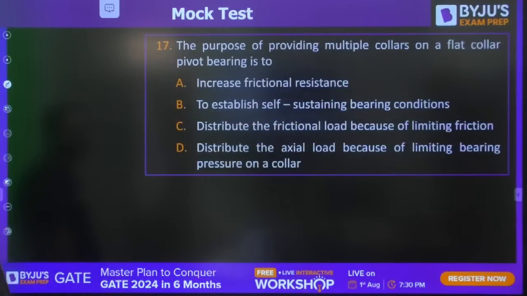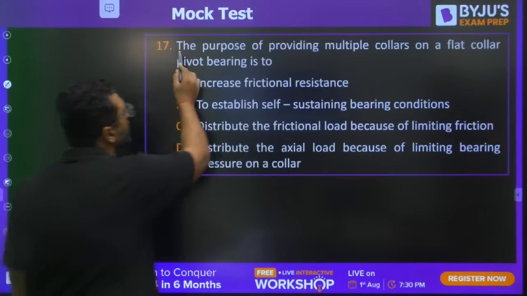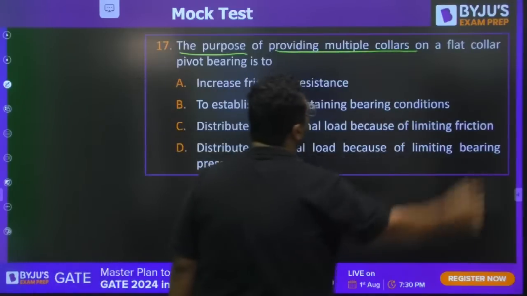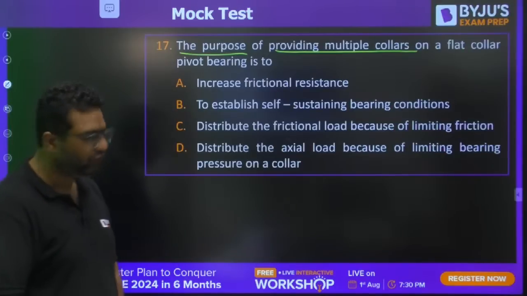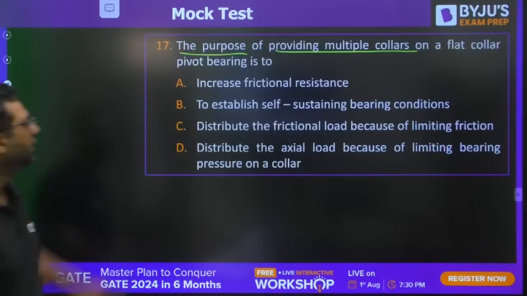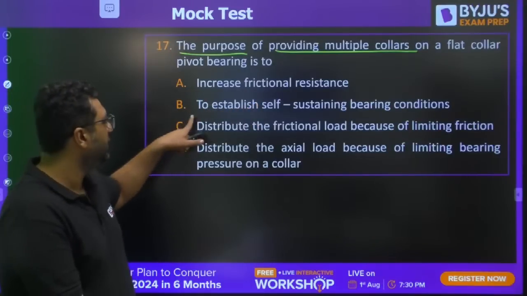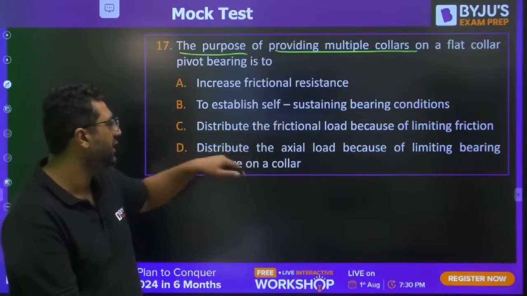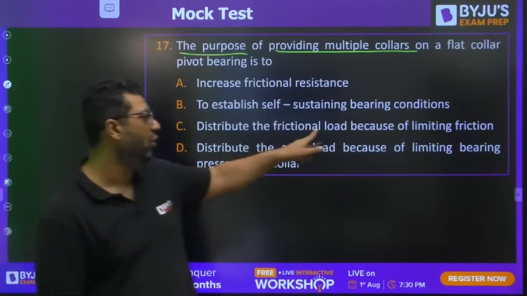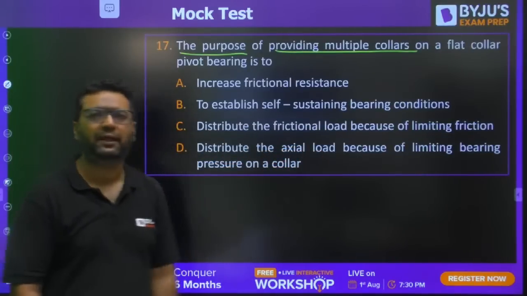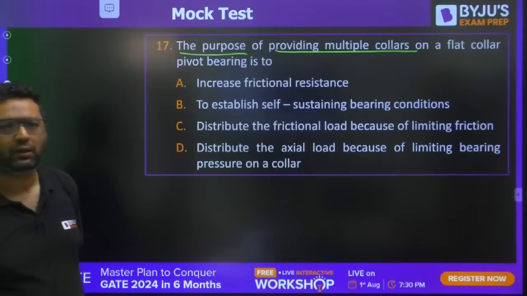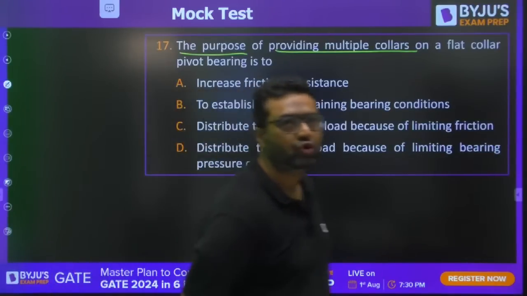Moving to question number 17, and this is also from machine design. The purpose of providing multiple collars on a flat collar bearing. This is from machine design bearing. What would be the answer for question number 17? Increase the friction resistance, establish self-sustaining bearing condition, distribute frictional load because of limiting friction, or distribute axial load because of limiting bearing pressure on the collar.